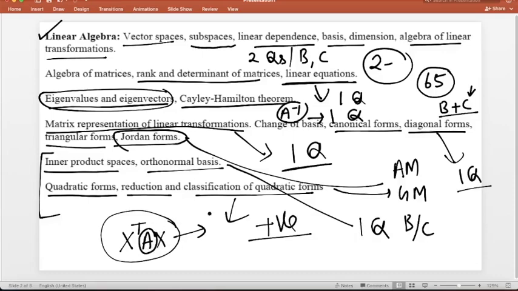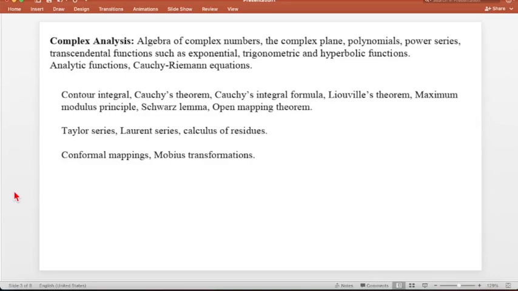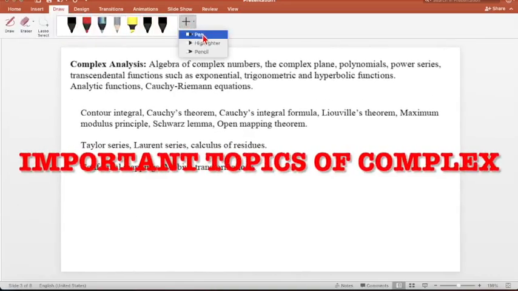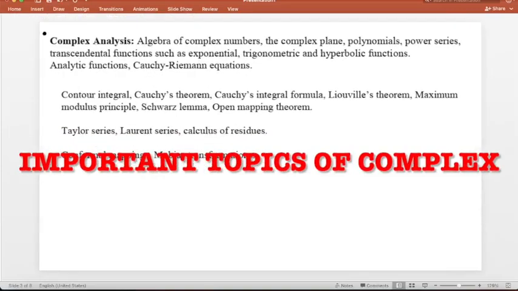So this is the summary of linear algebra. As I told, all the topics are very, very important in linear algebra, and one more important thing is that all the topics of linear algebra are very easy compared to the other papers. So you should revise this one. Now we move on to complex analysis. Complex analysis is also a very, very important and very easy paper.